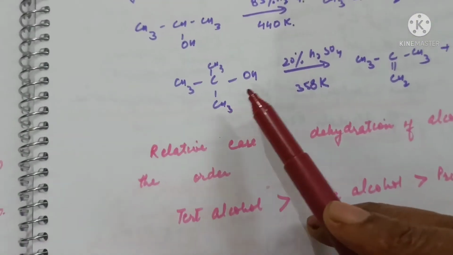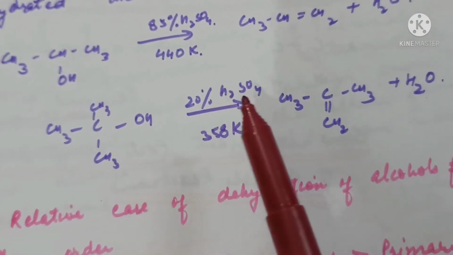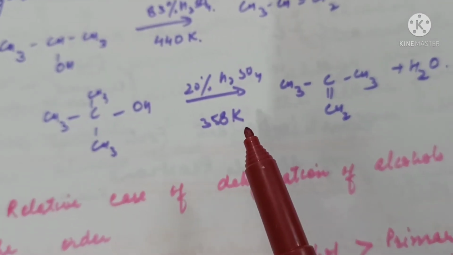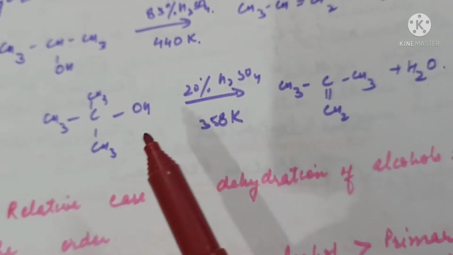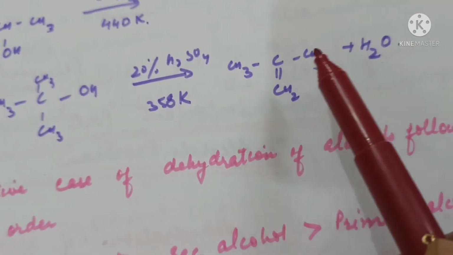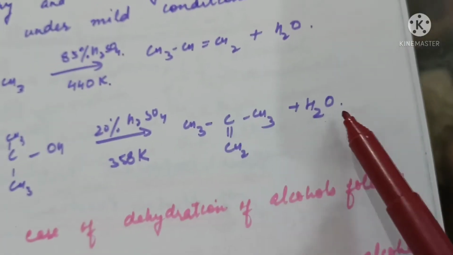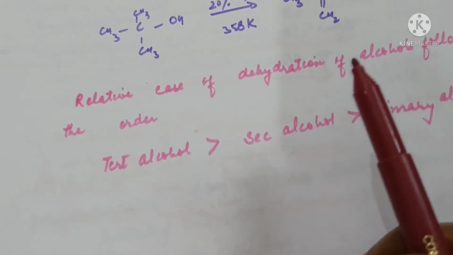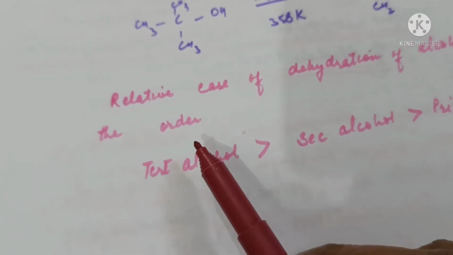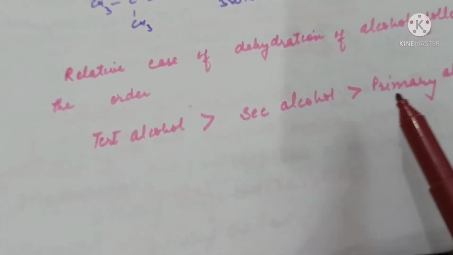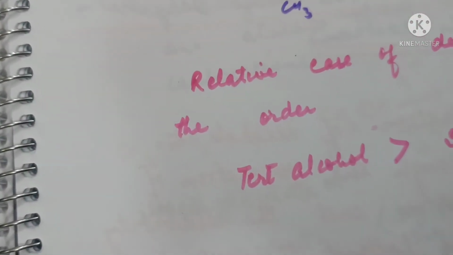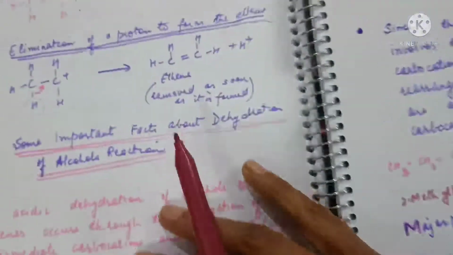Similarly, in case of tertiary alcohol, only 20% sulfuric acid and 358 Kelvin temperature is needed to form methyl propene and water. The relative ease of dehydration of alcohols follows the order: tertiary are more reactive than secondary alcohols, which are more reactive than primary alcohols.